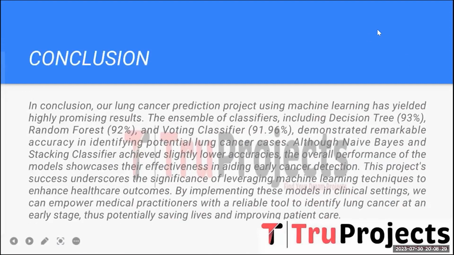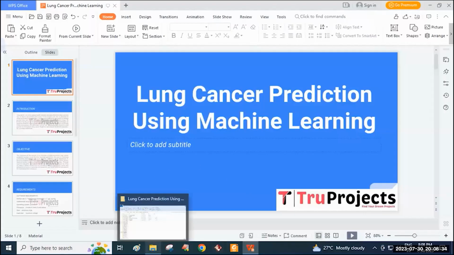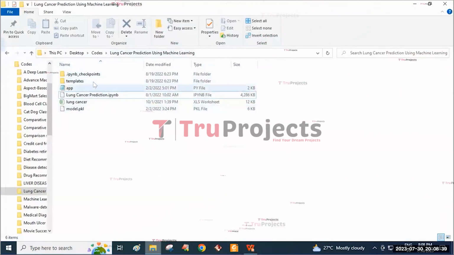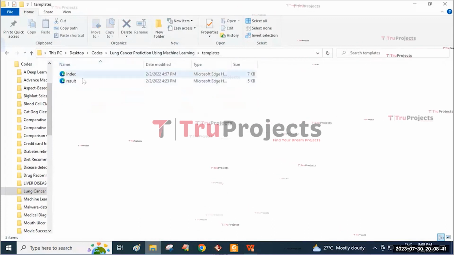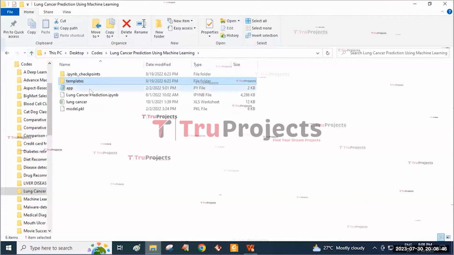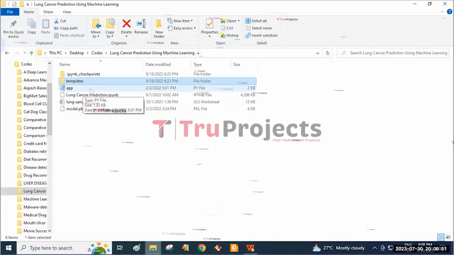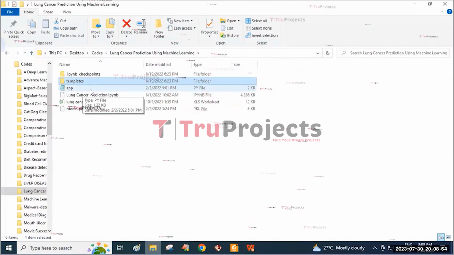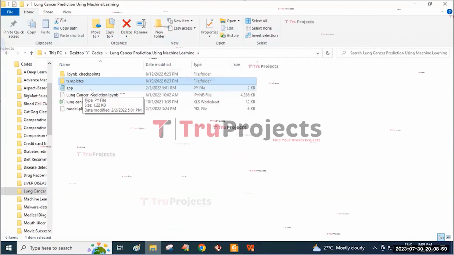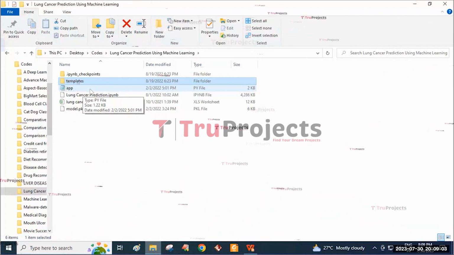And for the execution of the project, we need to open the code folder. And this is the code folder containing various files within it. The templates folder contains the index and result HTML files, and app.py is a Python file which likely contains the information related to the front-end logic. It includes the code written in Python that handles the server-side operations such as processing the user request, interacting with the database, and generating the dynamic content to be rendered in the HTML template.